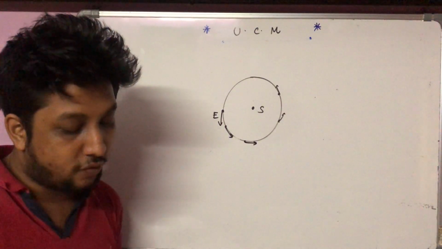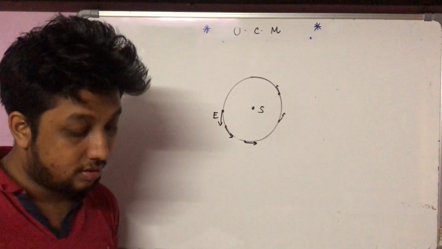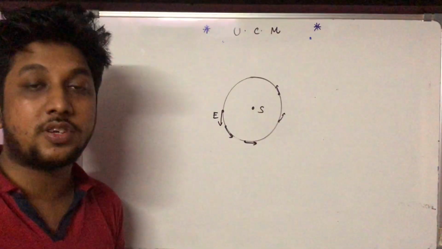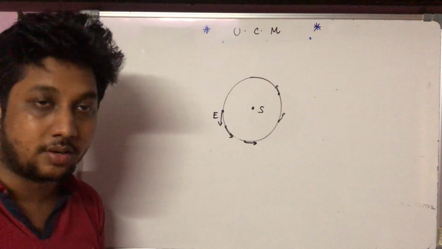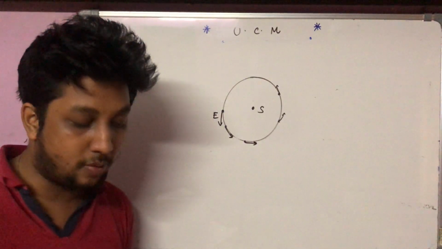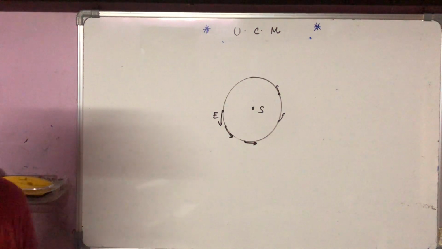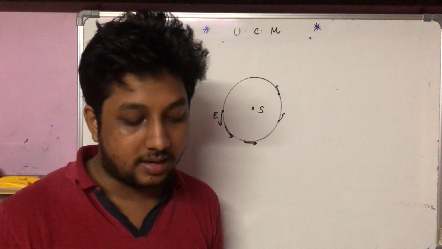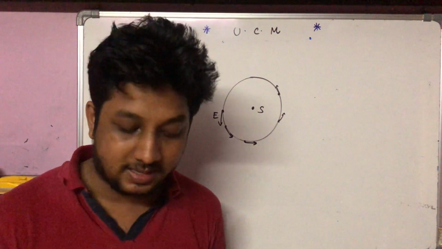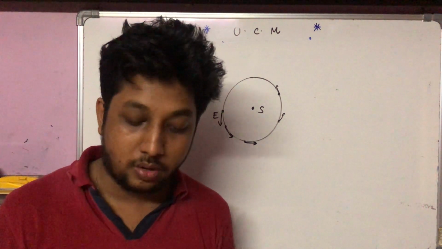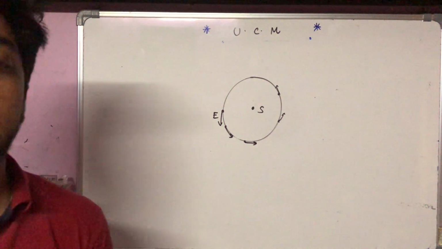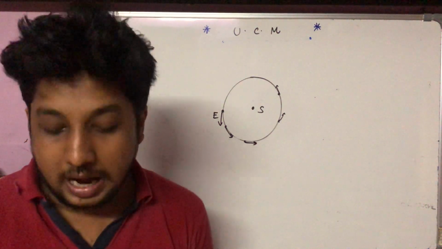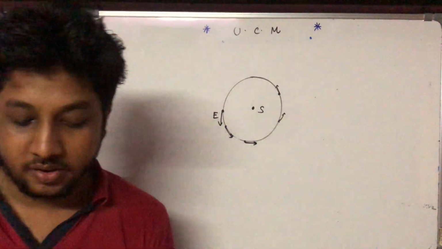What is the difference between uniform circular motion and uniform linear motion? In uniform linear motion, speed and velocity are both constant, because in that case the direction of the particle is also constant. So in uniform linear motion, the speed and velocity are constant and acceleration is 0. That is, the uniform linear motion is an unaccelerated motion, while in a uniform circular motion, the velocity is variable, although the speed is uniform, so it is an accelerated motion. After that, we will come to centripetal and centrifugal force.